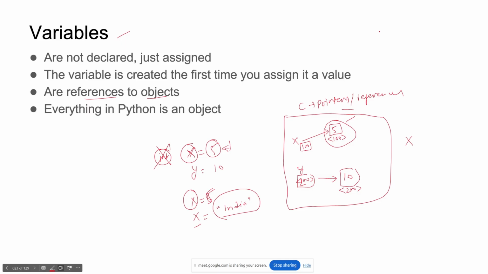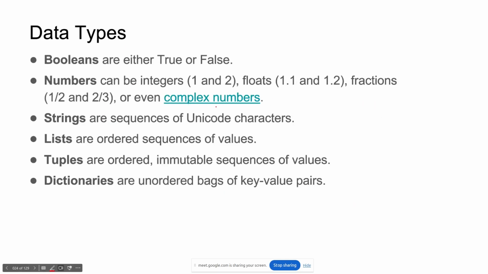Now let's move to the next thing, data types, right? As I told you, you don't need to define whether your x is 5 or x is 2.5. You don't need to define whether it is a float or integer, because Python identifies its type, whether it is an integer, float, or string. In Python we have boolean values which hold true and false. What is the use of true and false? When you write an if-else condition, then true and false will play a major role, right?